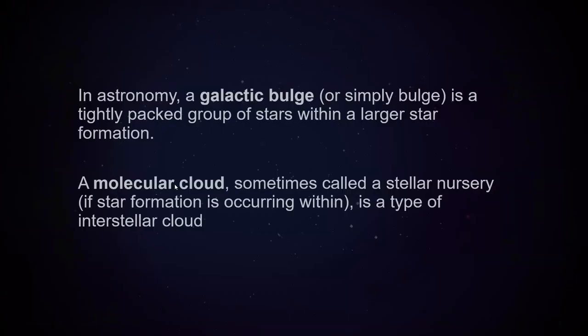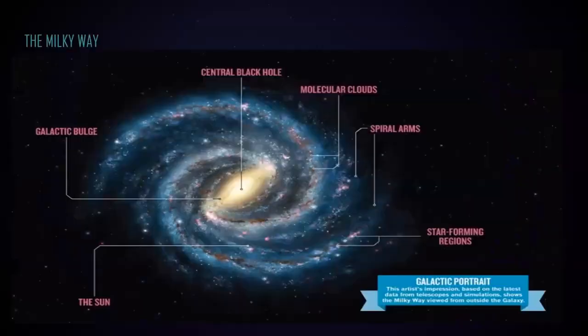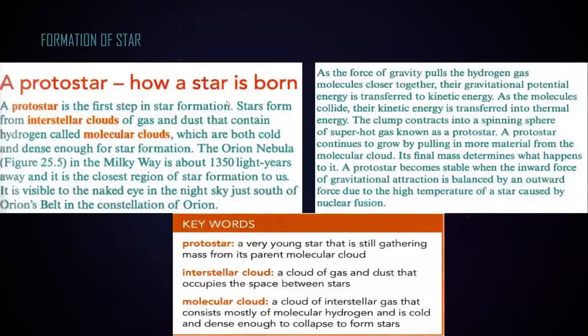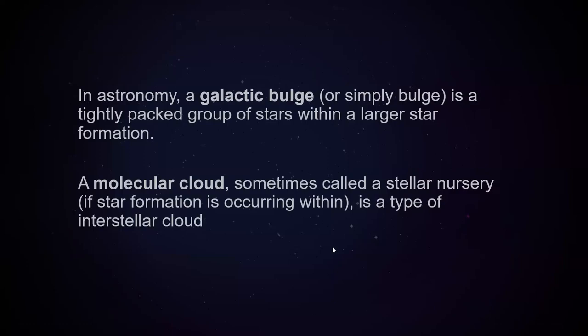And we have the molecular cloud, which is also known as the stellar nursery, where star formation occurs. For the formation of a star, there should be molecules and dust together. When they all combine, they start to form a star. So that is how a star is formed.